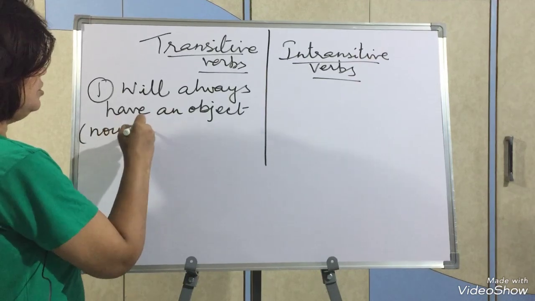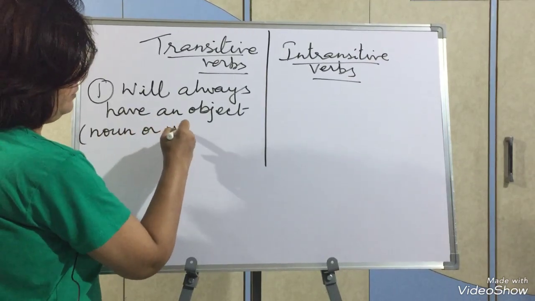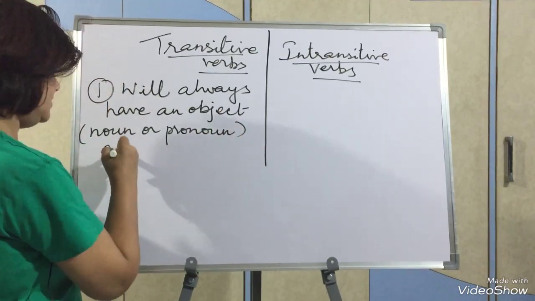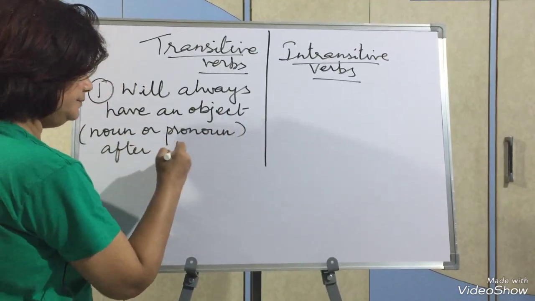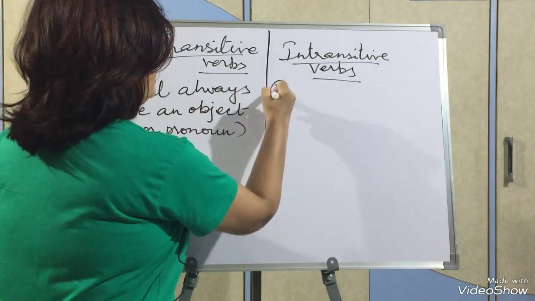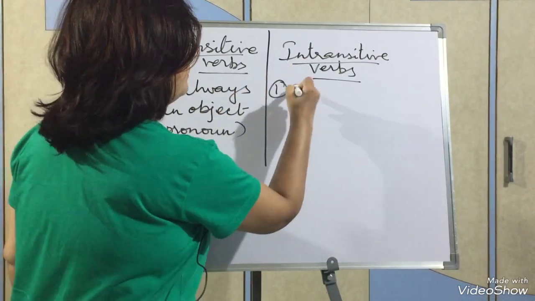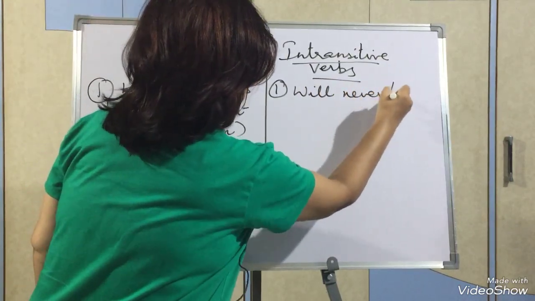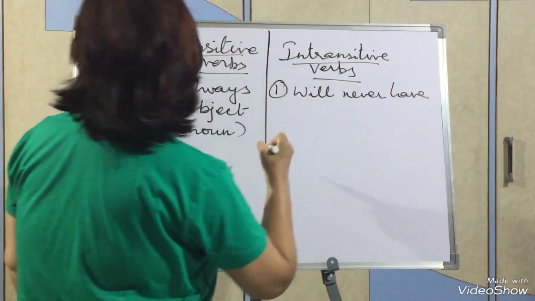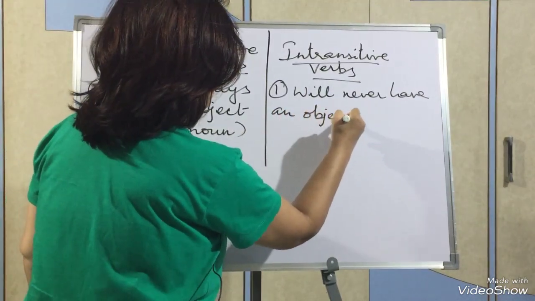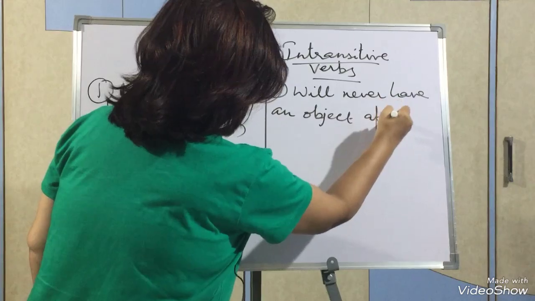A noun or pronoun after it. Okay. An intransitive verb will never have an object after it.